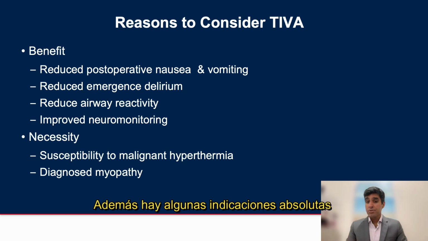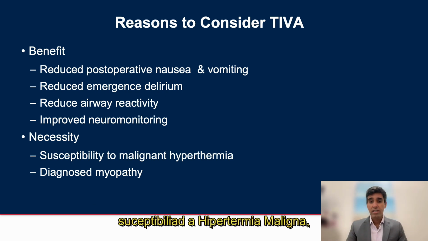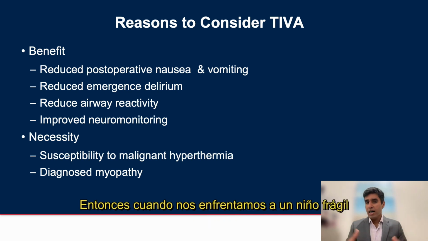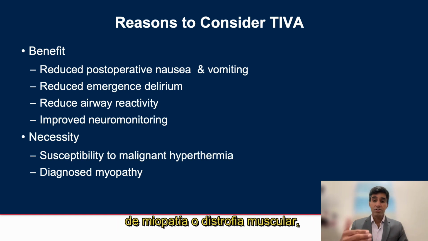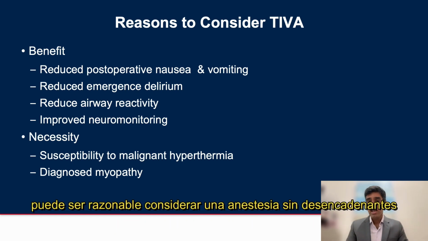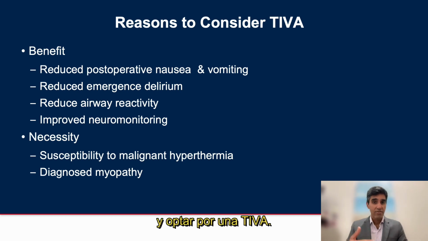However, there are some absolute indications for TIVA, including susceptibility to malignant hyperthermia, and susceptibility to rhabdomyolysis in children with Duchenne's or Becker's muscular dystrophy. So when we're faced with an undiagnosed floppy child who may have an undiagnosed muscular dystrophy or myopathy, it may be reasonable to consider a trigger-free anesthetic with TIVA.